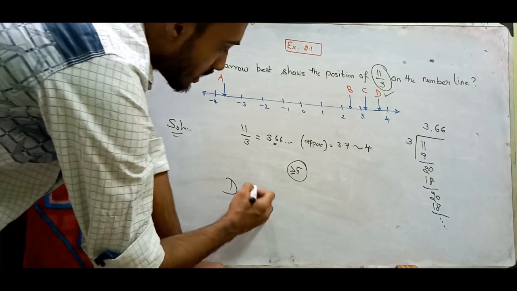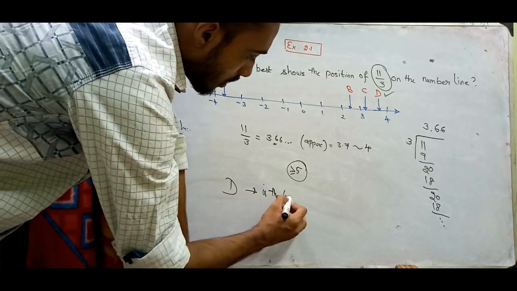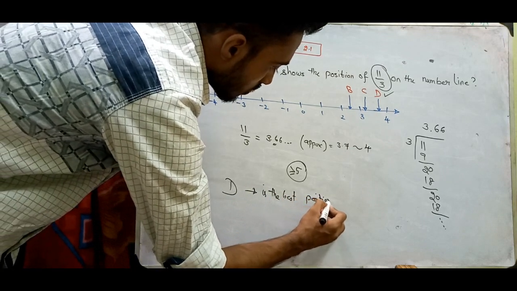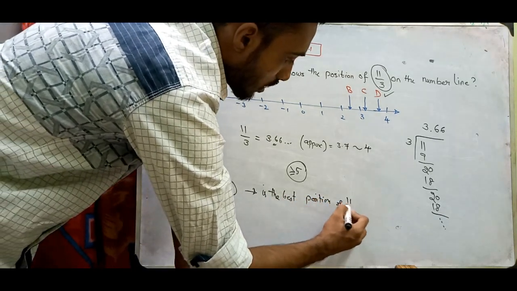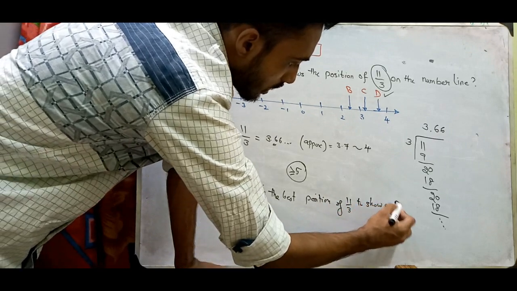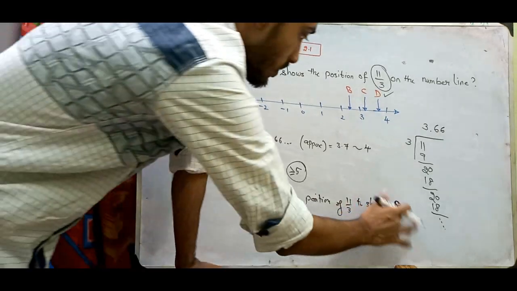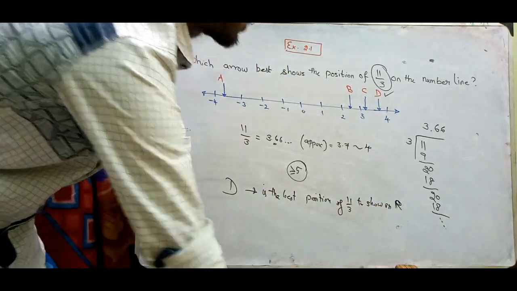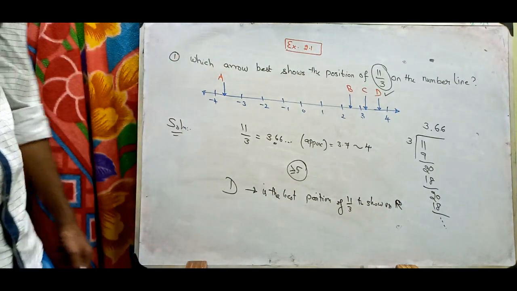We call D the best position of 11 upon 3 to show on the real line R. We call it the real line or number line, both are the same. Okay, so this is how the problem goes.